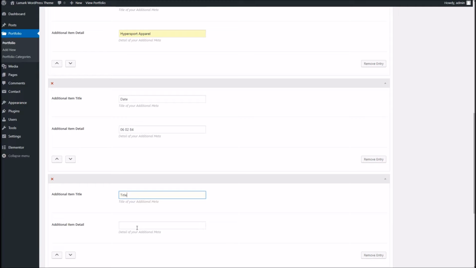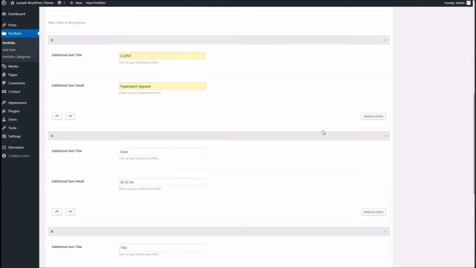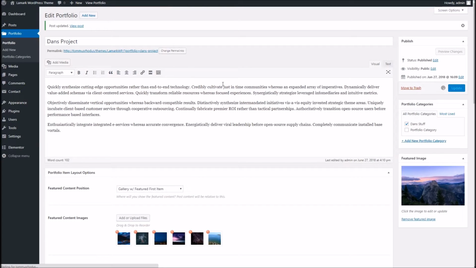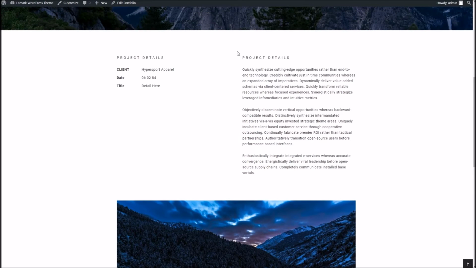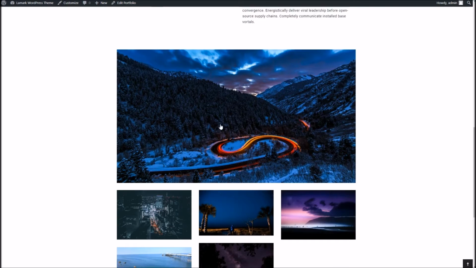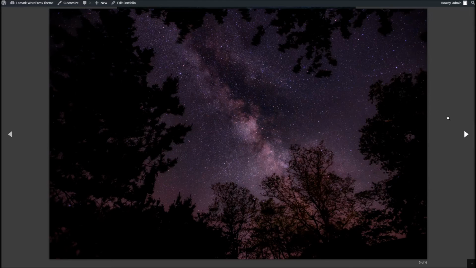So I can put in just title, detail here. So if we update and refresh, you can see our extra bits of details have gone over to the left as expected, and we've got our lovely gallery of images at the bottom here. Perfect.